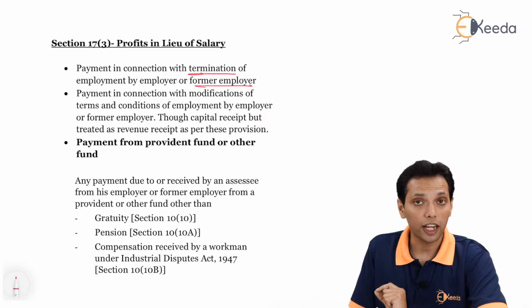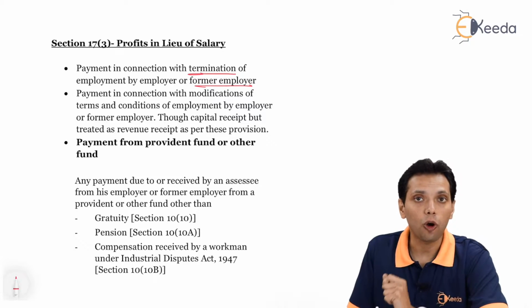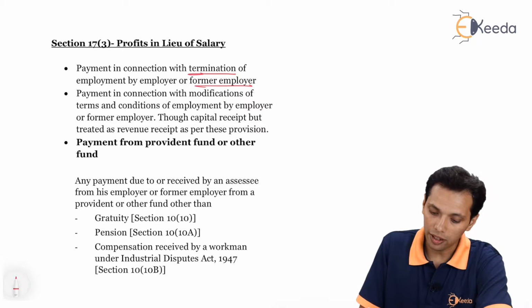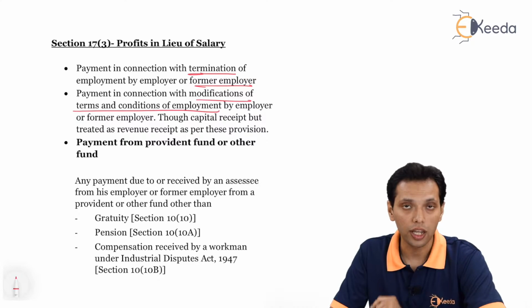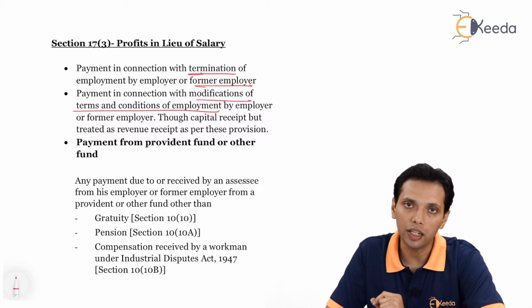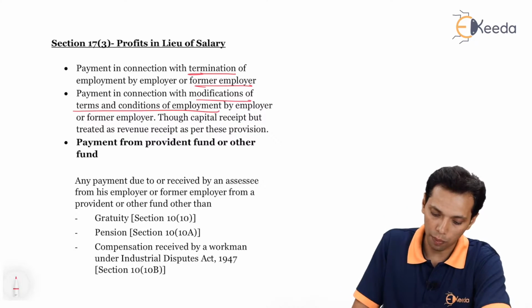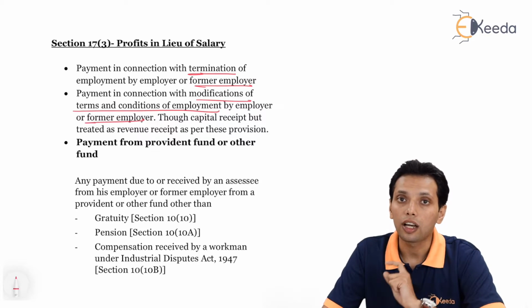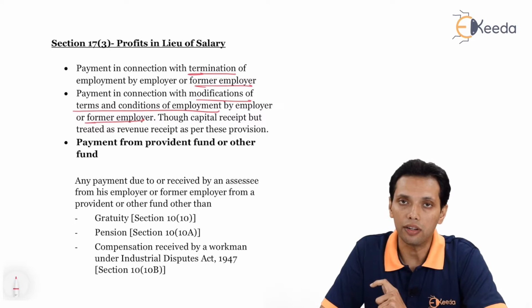Any payment in connection with modification of the existing terms of employment. So payment in connection with modification of terms and conditions of the employment, it could be either the current employer or the former employer. This payment is generally a capital receipt.